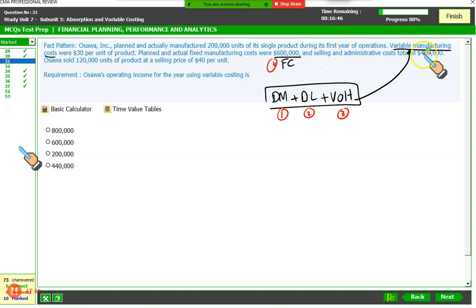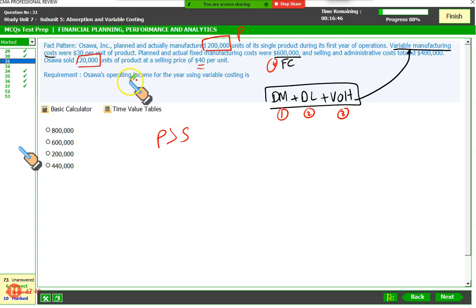This is the selling and admin cost. Osawa sold only 120,000 units. Now look at this. This is what we have produced and this is what we have sold. Production is 200,000. Sale is only 120,000. So clearly your production is more than sales. Right? It further says that the selling price is 40. Okay.